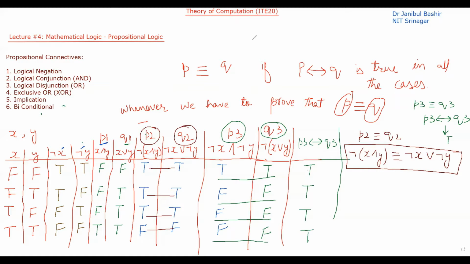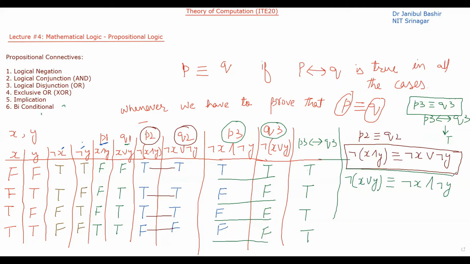And the second thing is this one. P3 is equivalent to Q3. What does that mean? P3 is not of x and not of y. Let's write Q3 first. So not of x or y is equivalent to not of x and not of y.